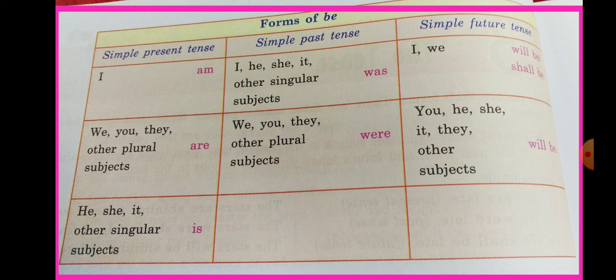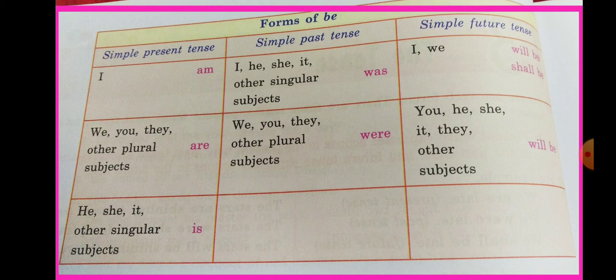These three, be, have and do, can be used in any tense as a helping verb or main verb. So here first of all we will read out what the forms of be are. The forms of be are is, am, are, was, were, will be, shall be.